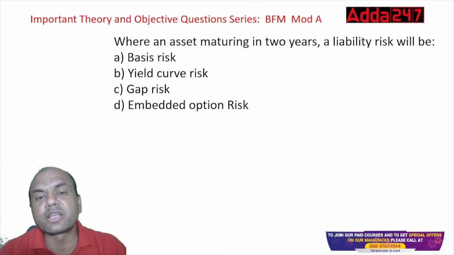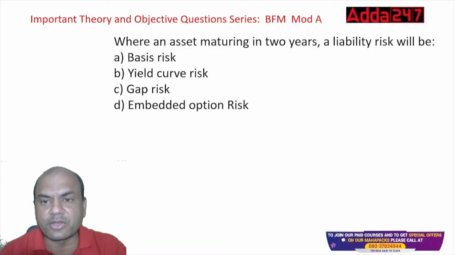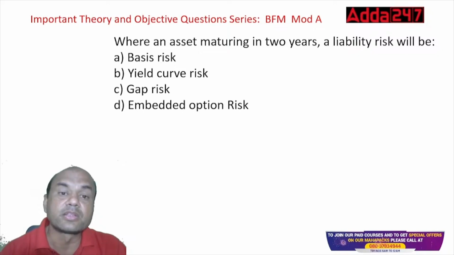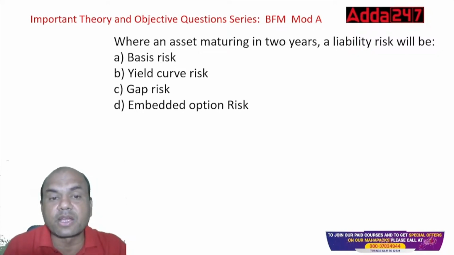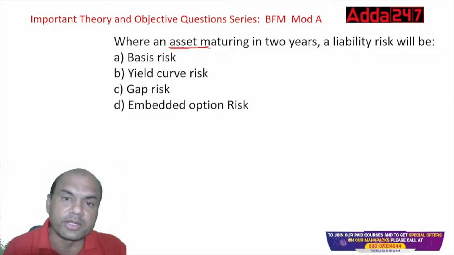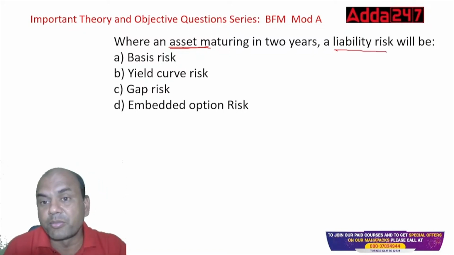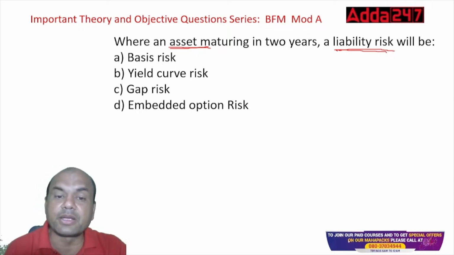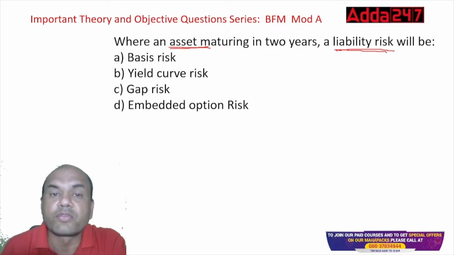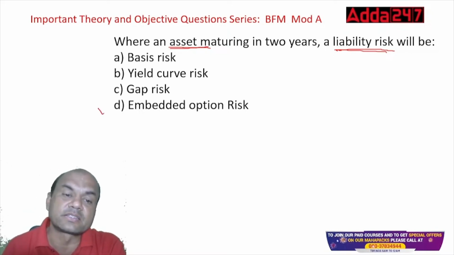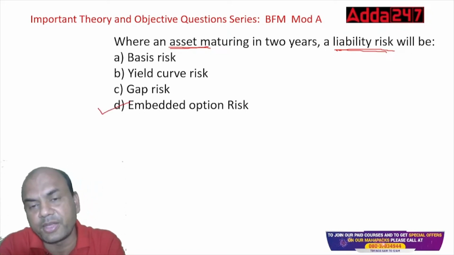When an asset is maturing in 2 years, the liability risk will be, suppose any asset, means a loan, is maturing in 2 years. Okay, 2 years means what? I have given a loan and that person will be paying me after 2 years. So what is the liability risk? Now look at this liability risk. What risk will I face from the depositor's angle? Basis risk, yield curve risk, gap risk, embedded option risk. From the depositor side, I'll face this risk, embedded option, right?